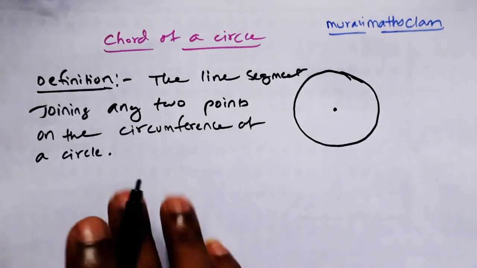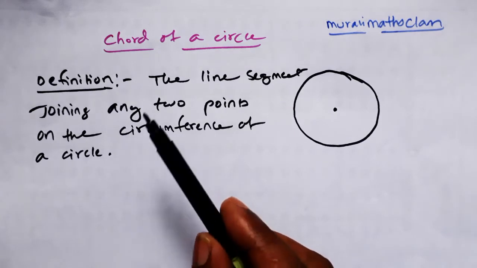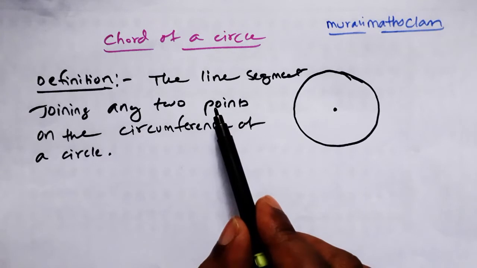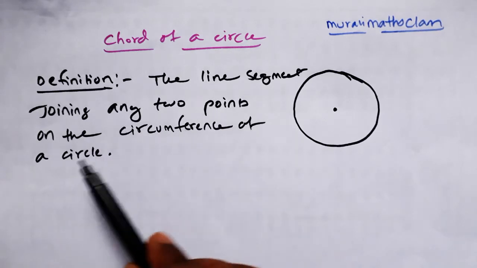That's it. So this is the very simple definition for chord of a circle. The line segment joining any 2 points on the circumference of circle.